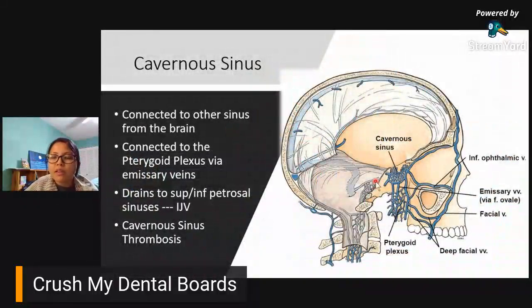Okay. Remember we said na head and neck area, yung veins dito, they don't have valves. So if there's any infection traveling from this part of the facial vein, it can travel to your pterygoid plexus. It can go up to your cavernous sinus. If there's an eye infection involving any left or right side, the infection can travel via your ophthalmic vein to your cavernous sinus. So, in the head and neck area, walang valve.